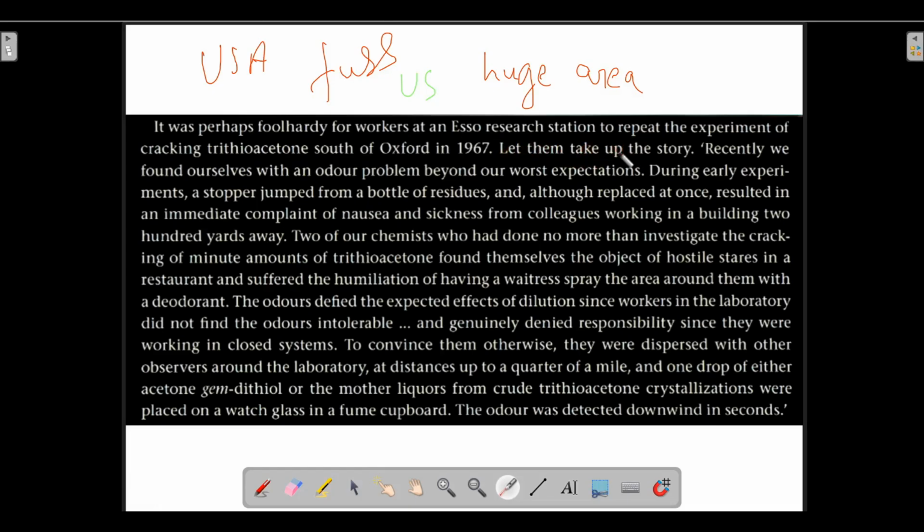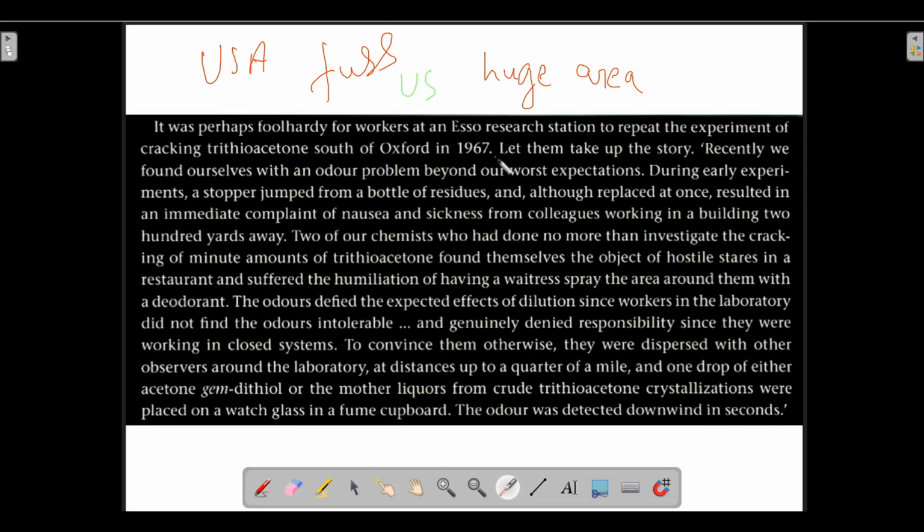Now let the people tell the story. Let them take up the story means let the workers tell the story themselves. So the workers are telling the story from here onwards. Recently we found ourselves with an odor problem beyond our worst expectations.